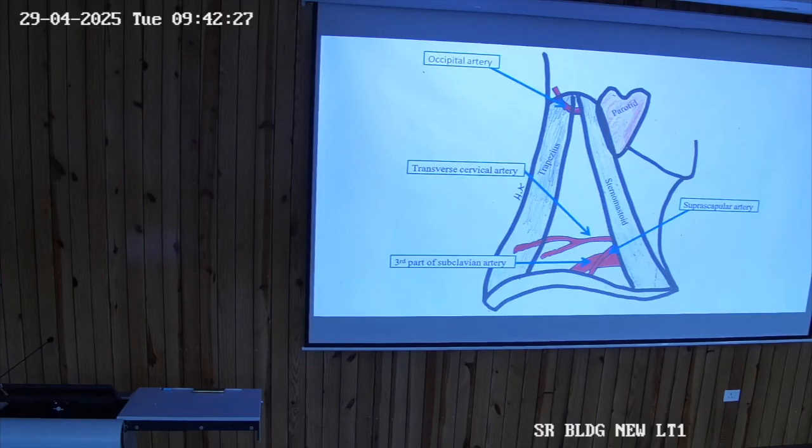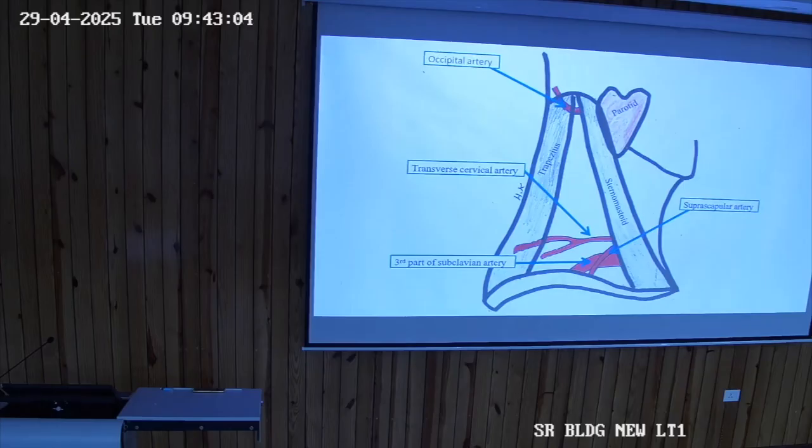तो कॉमन कैरोटिड डिवाइड्स इनटू इंटरनल कैरोटिड एंड एक्सटर्नल कैरोटिड. इंटरनल कैरोटिड डज नॉट गिव एनी ब्रांच टिल इट एंटर्स ब्रेन और द कैरोटिड कैनाल. The neck and the face is supplied by the branches of external carotid artery. So one branch which is visible in this region is the occipital artery, and that is a branch of the external carotid artery. Rest all branches, they are coming from subclavian artery, either from its first part or from the third part.